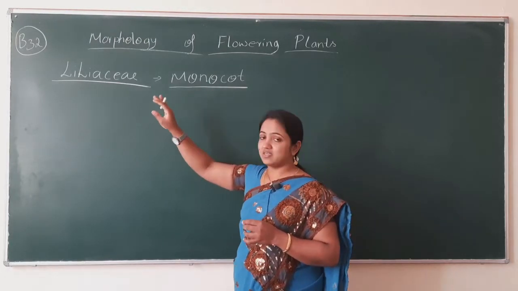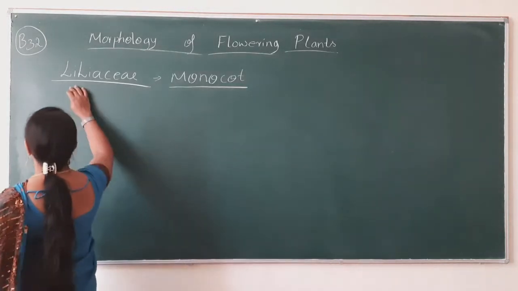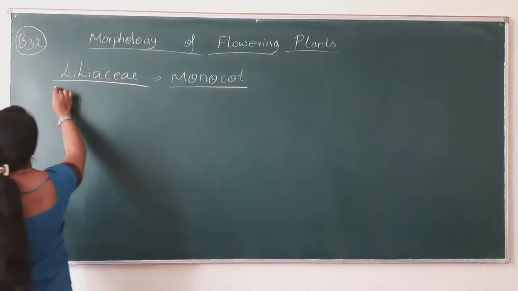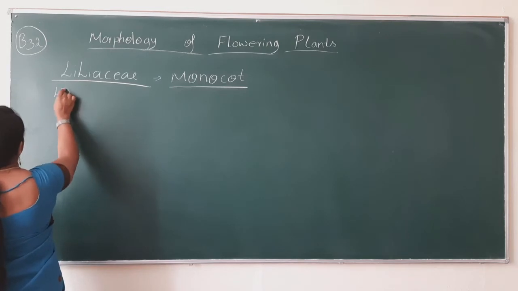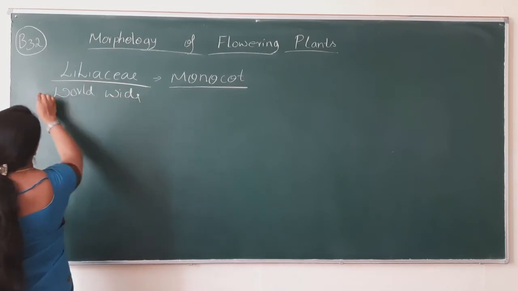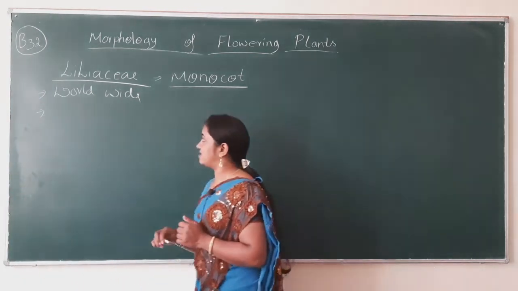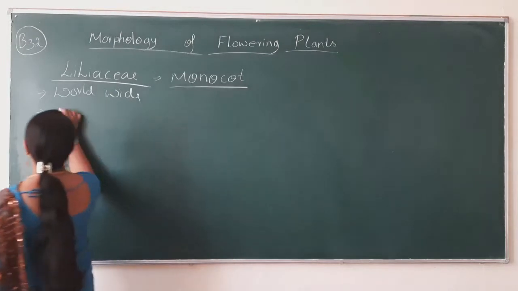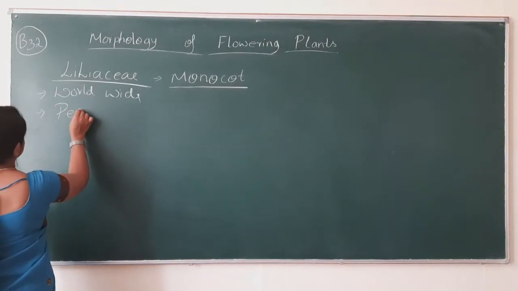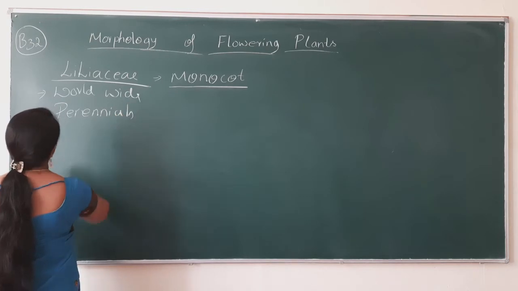The Liliaceae family members' characters are as follows. It is distributed worldwide, the first character, and they are perennials.